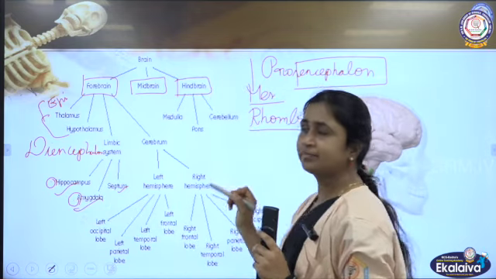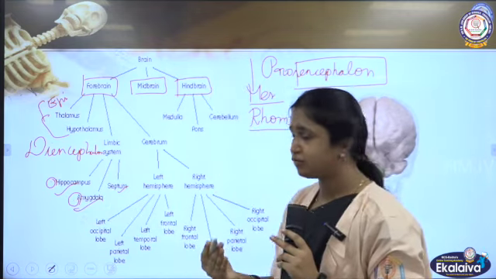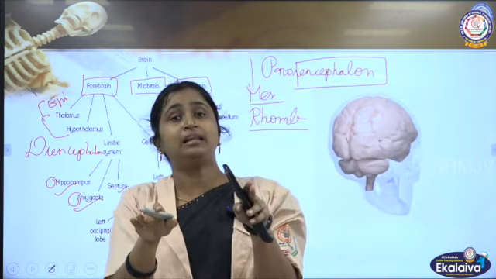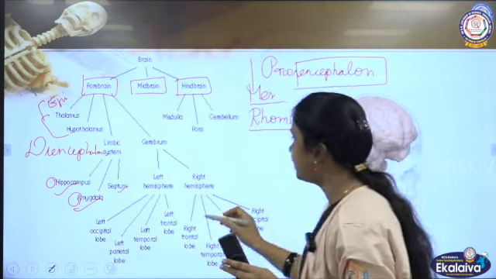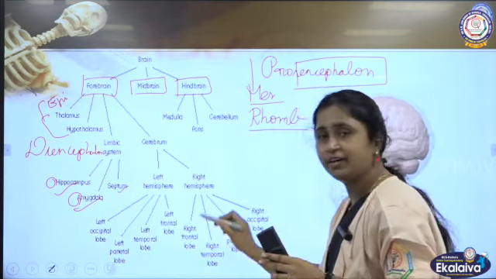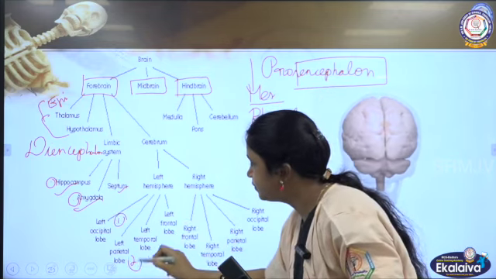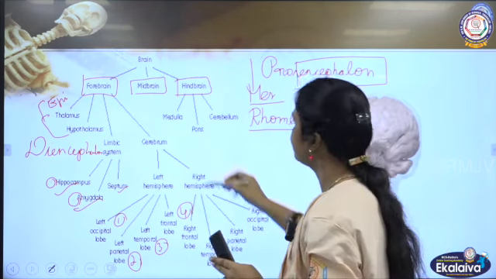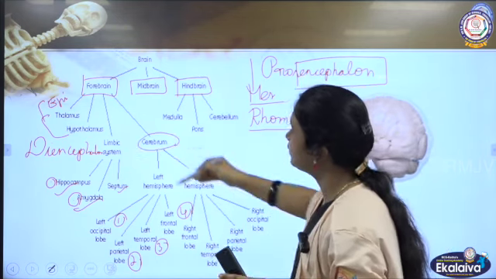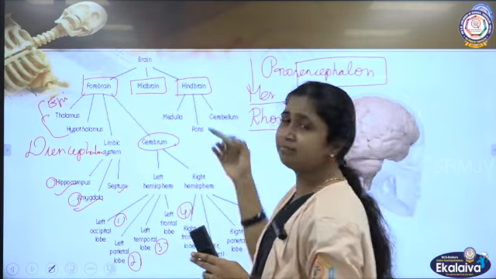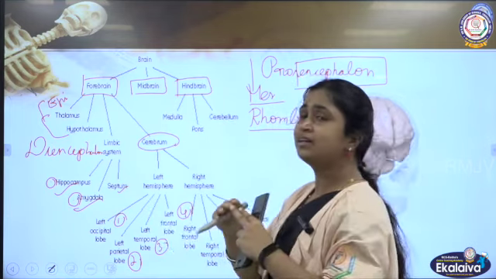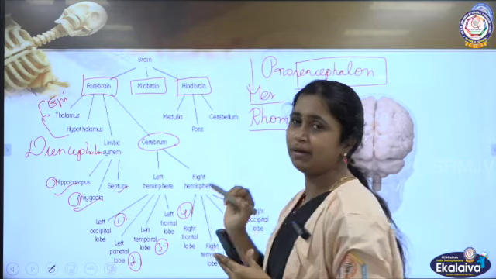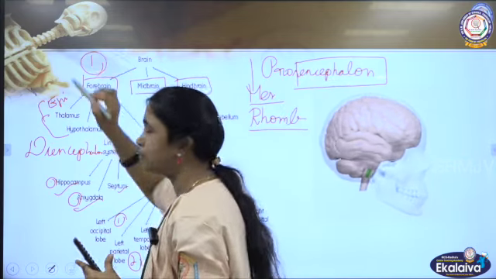Then cerebrum. Cerebrum, which is the largest part of the brain, you can see the hemispheres. Actually, the brain part we are dividing into 2 hemispheres, a left hemisphere and the right hemisphere, right? And here the different lobes, 1, 2, 3 and 4 lobes are there. I will tell you the lobes, how to keep in mind. So, here the category of the cerebrum. Then midbrain, there are not many variations, and not much division also. Hindbrain: medulla, pons and cerebellum. So, first we are going to talk about the forebrain in detail.